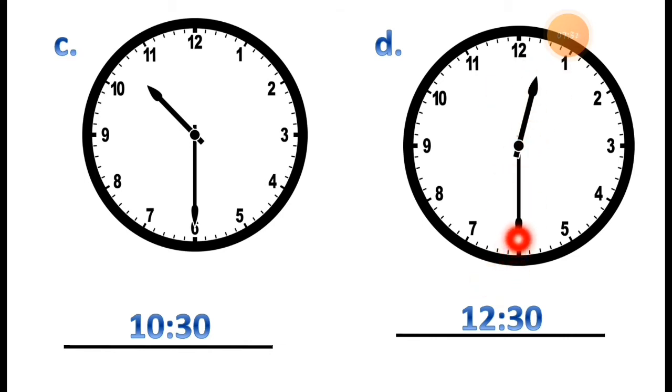The minute hand is pointing to 6, so here I am writing 30 minutes, and the short hand shows the hours. It is between 12 and 1, so it shows 12 o'clock. 12:30. You can read it in other words. I hope you understand how to read the time.